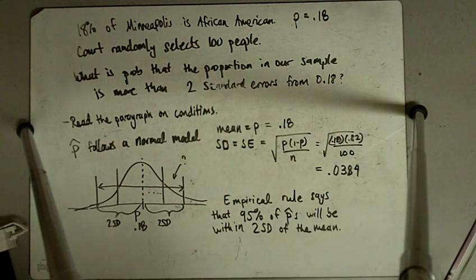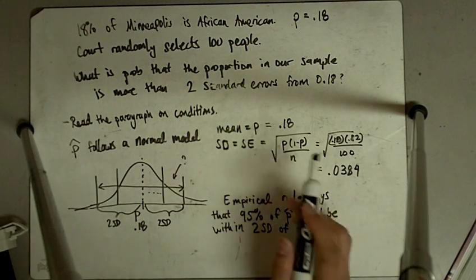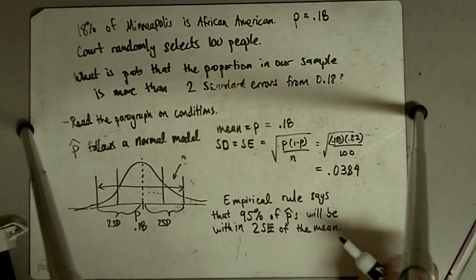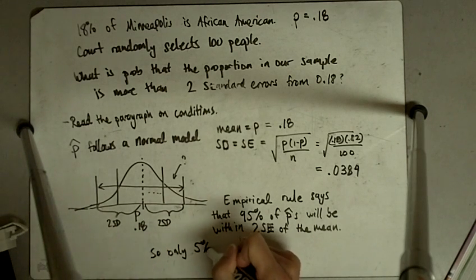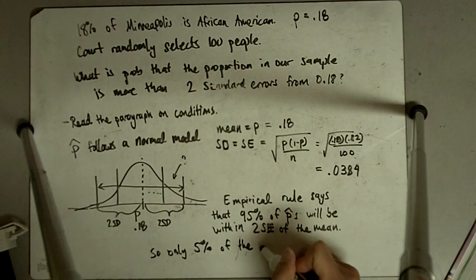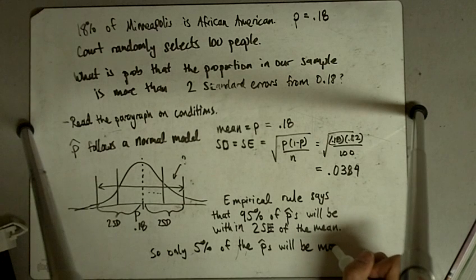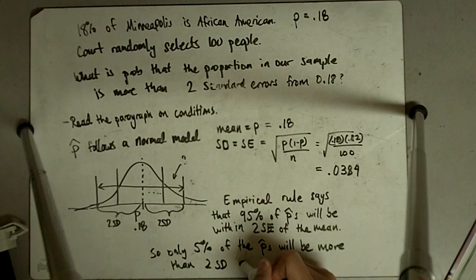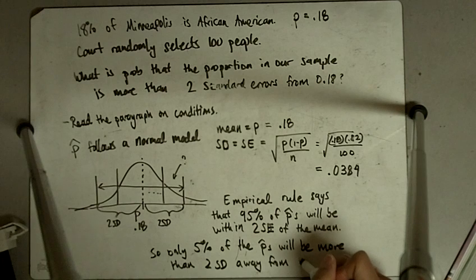So what percent will be outside of 2 standard deviations of the mean, or 2 standard errors away from the mean? Because each standard error is a standard deviation, we can use these interchangeably whenever we're talking about p hat. So only 5% of the p hats will be more than 2 standard deviations away from p, which is 18%.